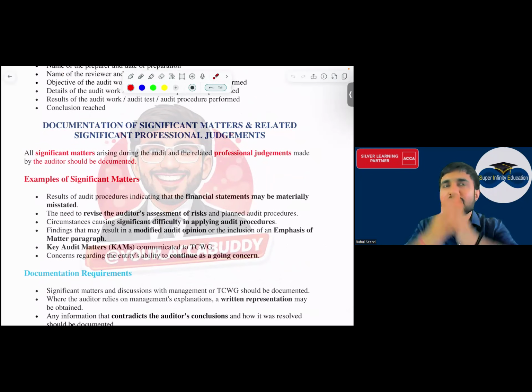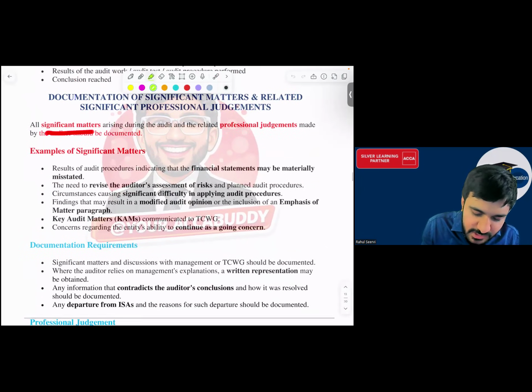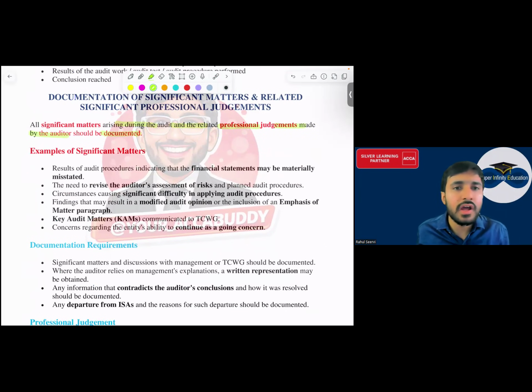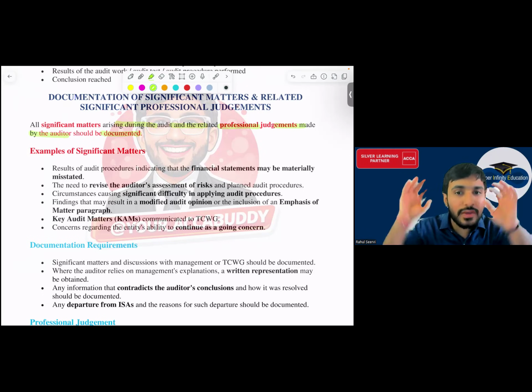Sir, when we document each and everything which you have done in audit, there are some areas where the significant judgment is done. So significant professional judgment is taken, or there are significant matters which create a high risk. तो इनको भी डॉक्यूमेंट करना पड़ेगा. All significant matters arising during the audit and related professional judgment made by the auditor should be documented. अगर हमने कुछ प्रोफेशनल जजमेंट लिया है और देयर आर हाई रिस्क एरियाज, दैट आल्सो वी हैव टू डॉक्यूमेंट प्रॉपर्ली.